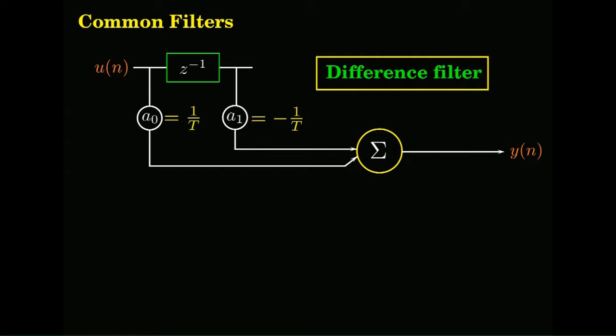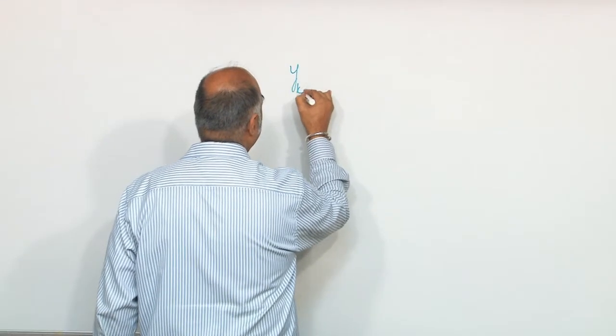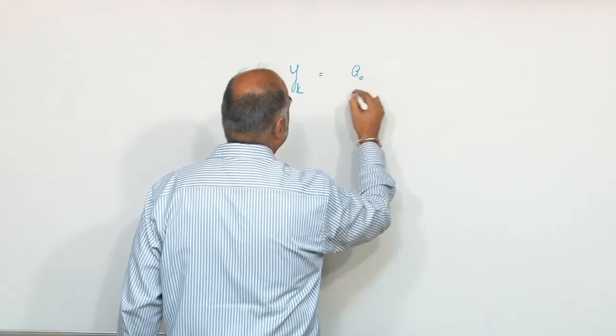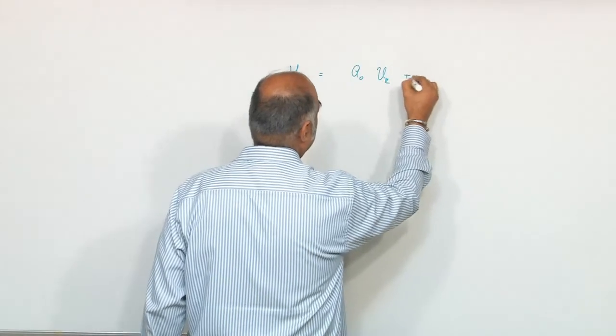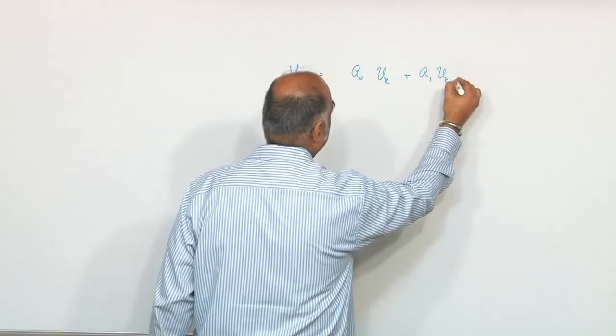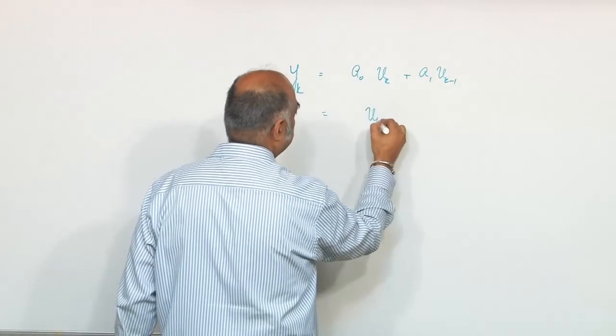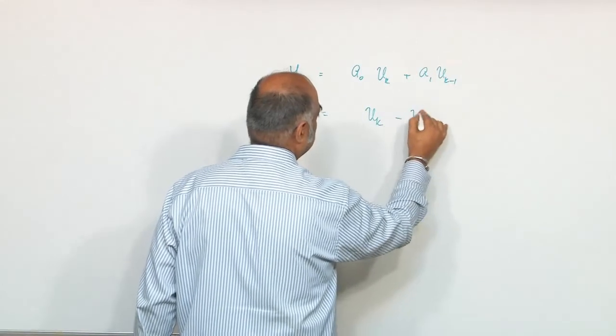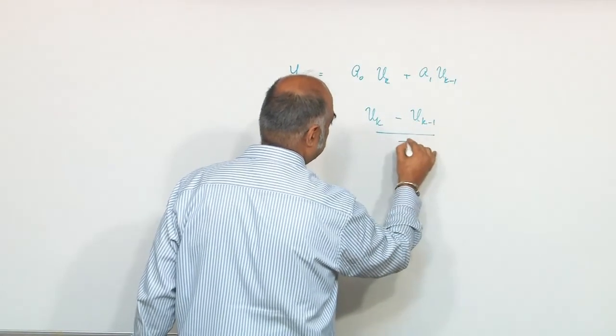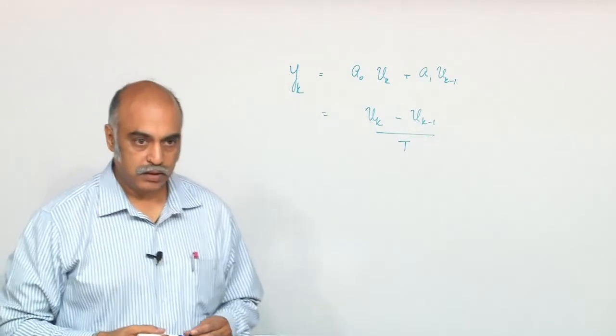So you basically have y of k equals a naught, for this particular example.